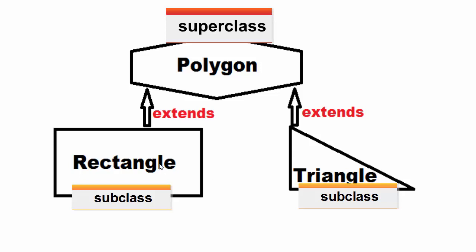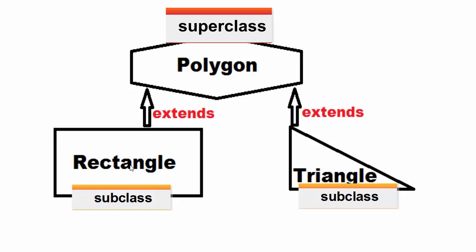That means the rectangle can inherit some properties from the polygon class. Also, triangle can inherit some properties from the polygon class. The relationship between the superclass and the subclass is defined by a relationship called the is-a relationship.